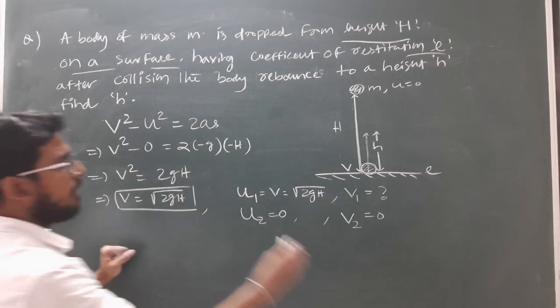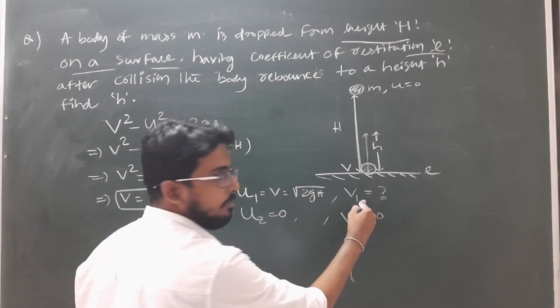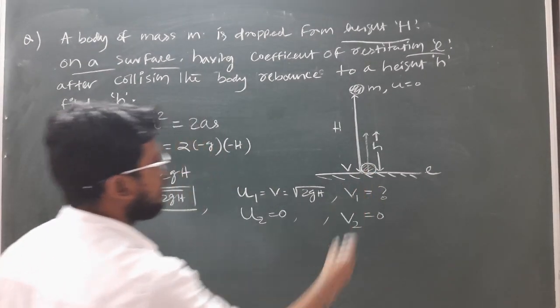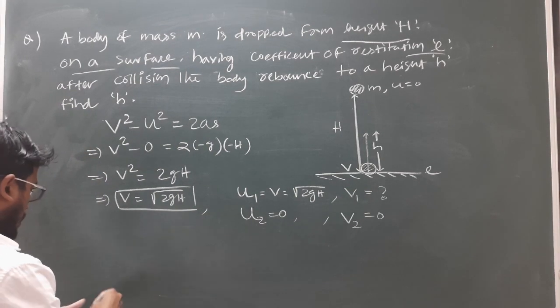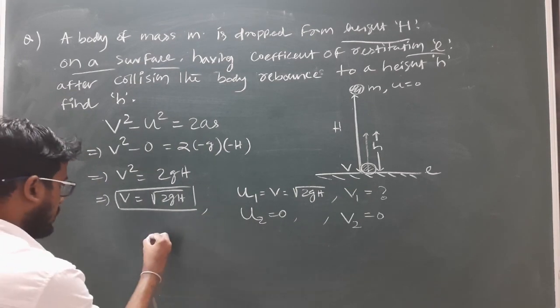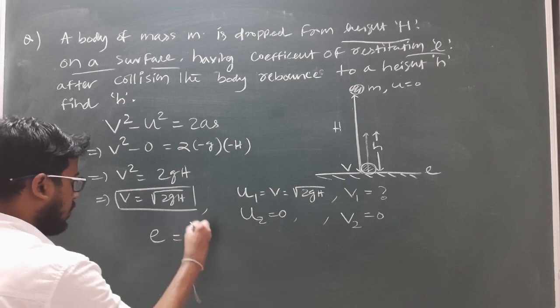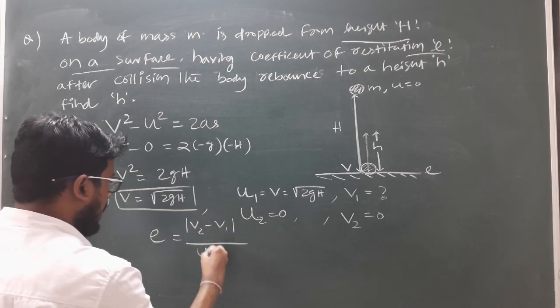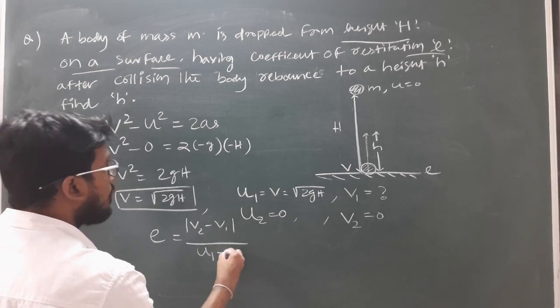So we can find the velocity of separation after collision of the block of mass m by using the definition of the coefficient of restitution: e is equal to mod of v2 minus v1 divided by mod of u1 minus u2.